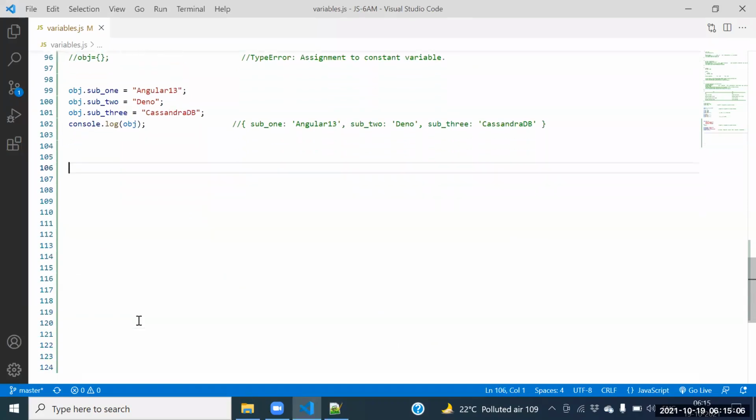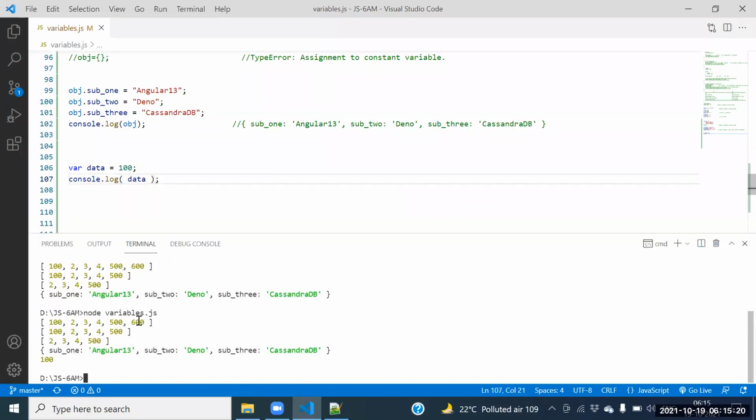Observe this one. For example, variable data equal to 100. Can I access the data? Yes. Console dot log of data. What is the output we are getting? 100. Now we are getting the output here. Vinita, now we got the output here. The output is 100. But we are accessing it directly now.